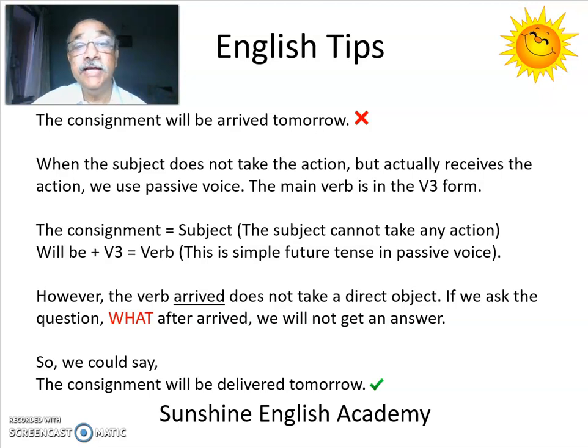So then, what should our sentence be? We can say, the consignment will be delivered tomorrow. And this is passive voice. The consignment will be delivered tomorrow by somebody. That somebody is the object of the verb, but we don't show it in this sentence. So once again, when the verb does not have an object, we cannot use passive voice.